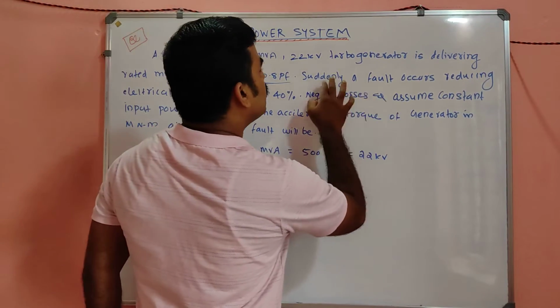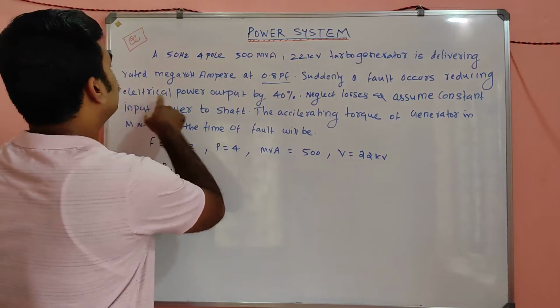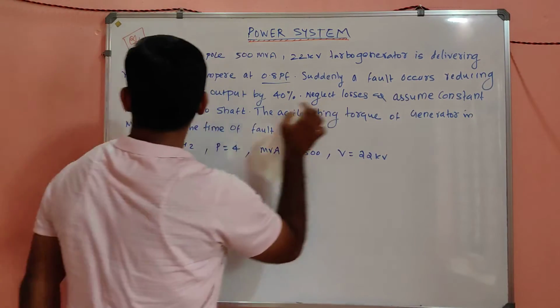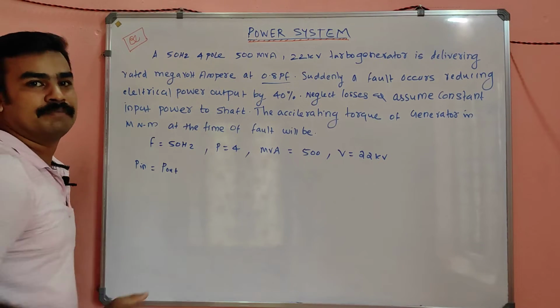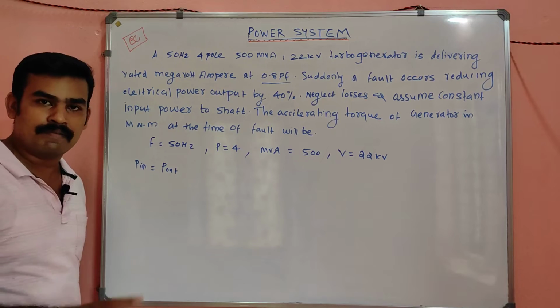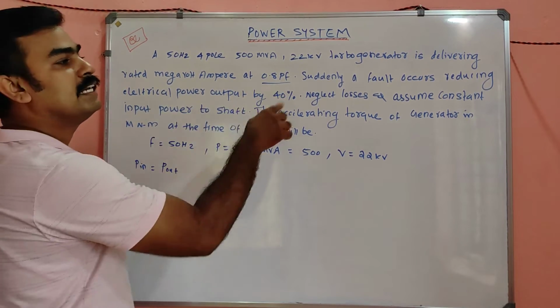They already mentioned that suddenly a fault occurs, reducing the electrical power output, neglect the losses and assume constant input power to the shaft. The input power is always constant. There is no disturbance in the input power, and also neglect losses.